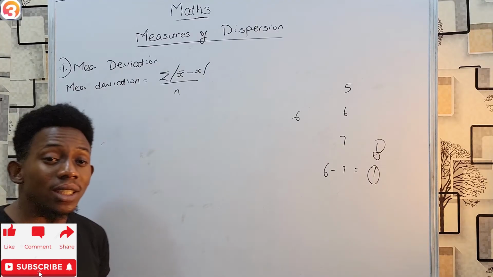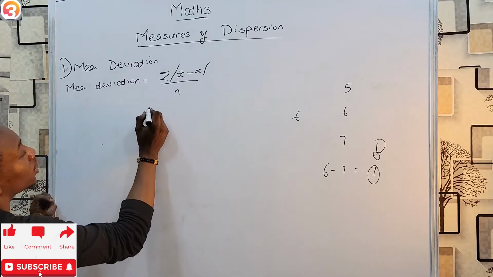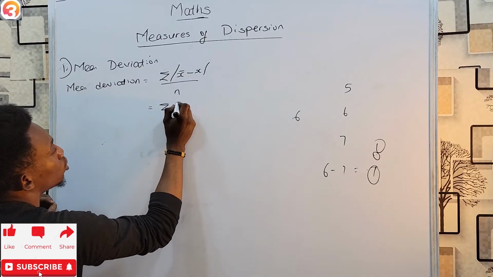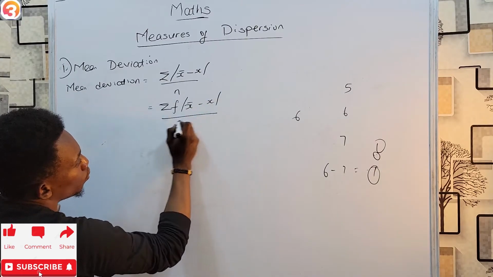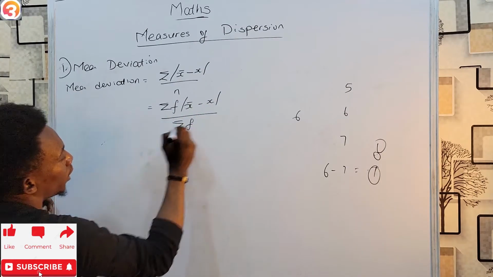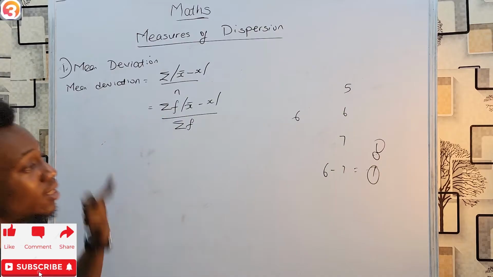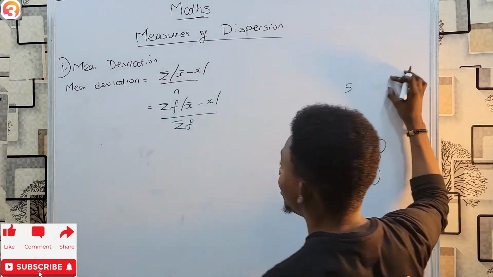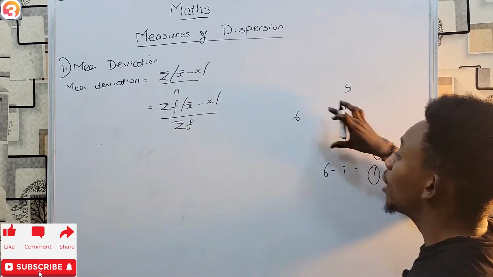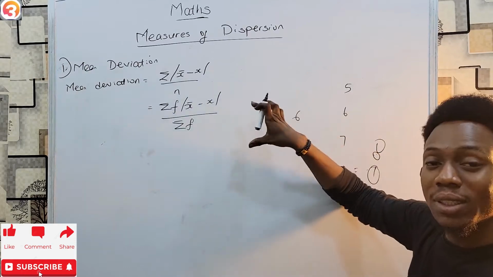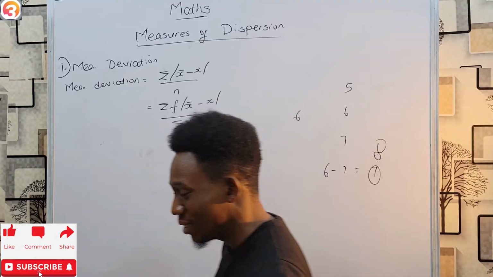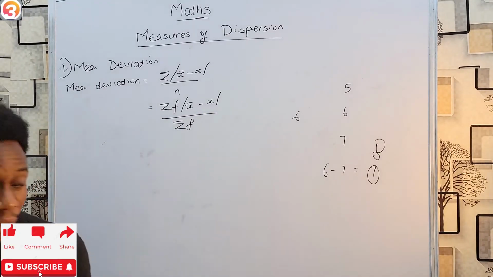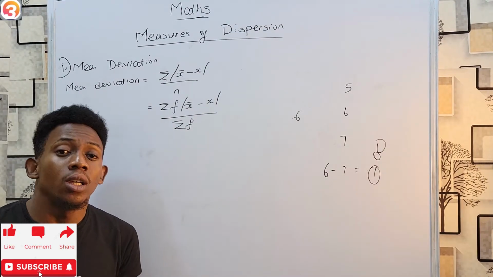However, if it was grouped data, in that case, we now have summation f, mean minus x over summation f. That means that in this case, as you may know, each of them had their own frequencies. After subtracting, but before adding, you multiply them by their frequencies. That's all.